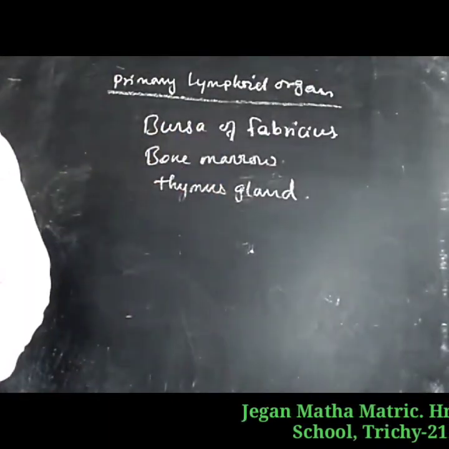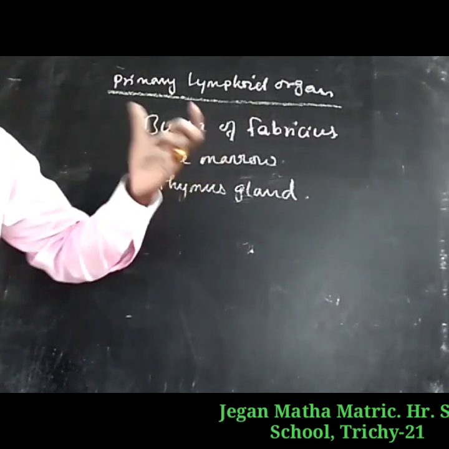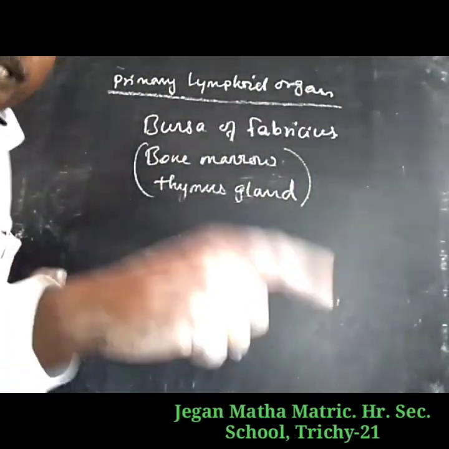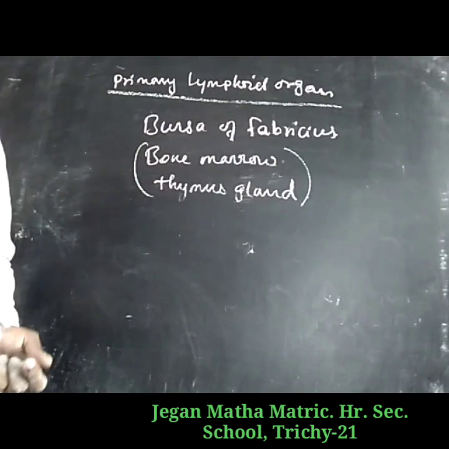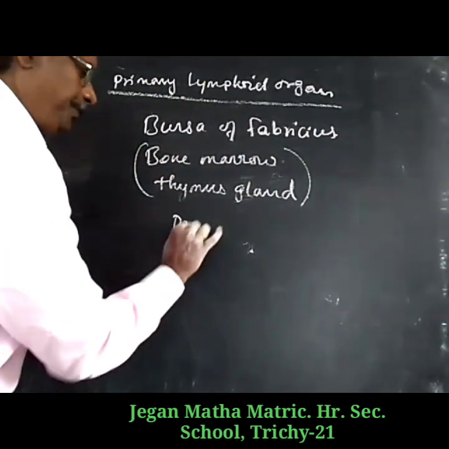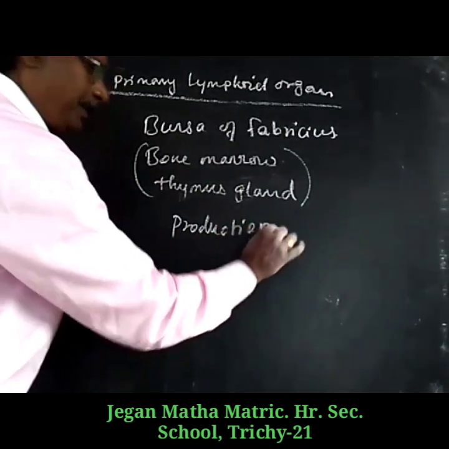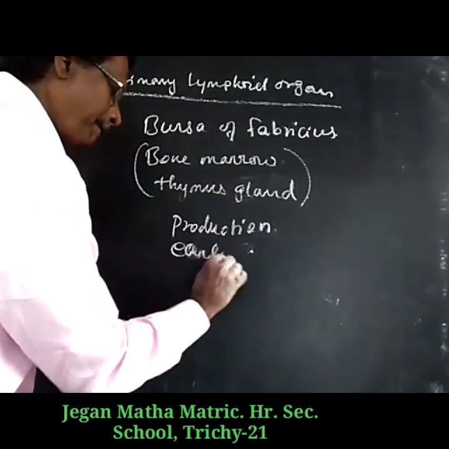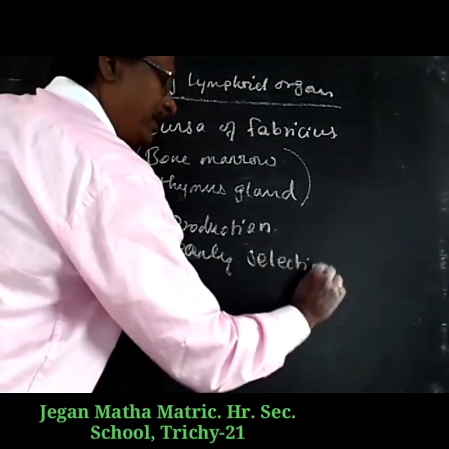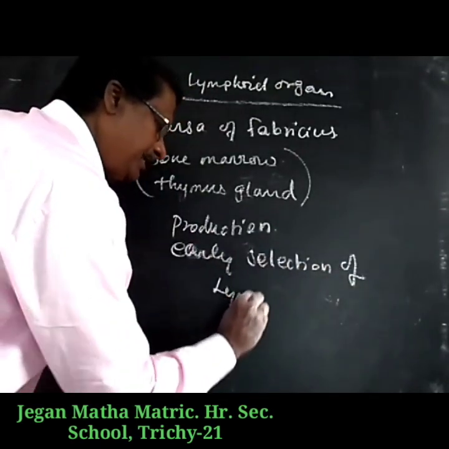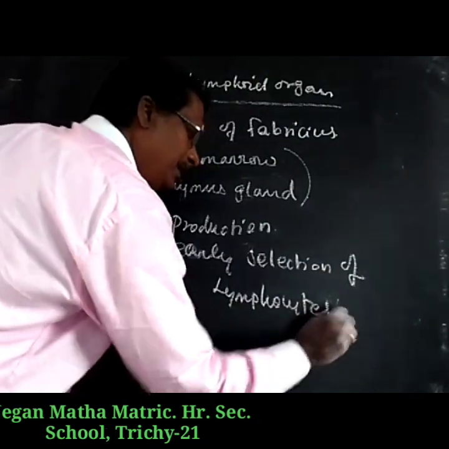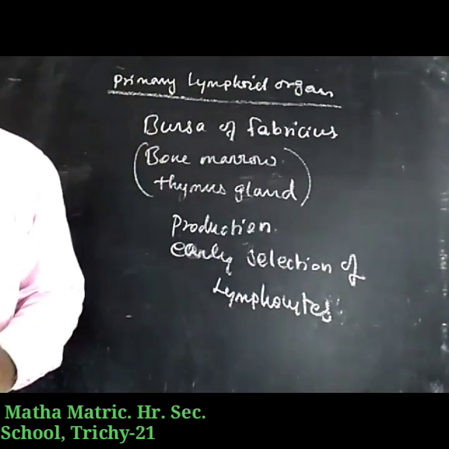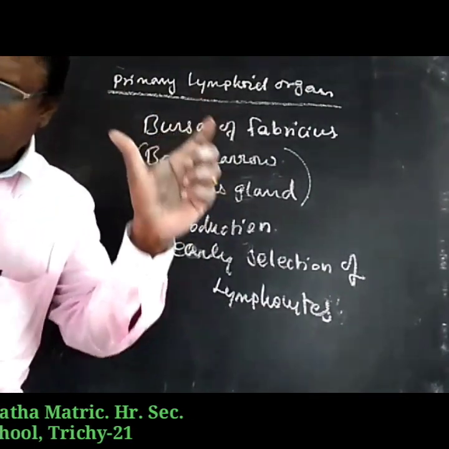In human beings, the primary lymphatic organs are involved in the early production and early selection of lymphocytes. These lymphocytes become dedicated to a particular antigen specificity.